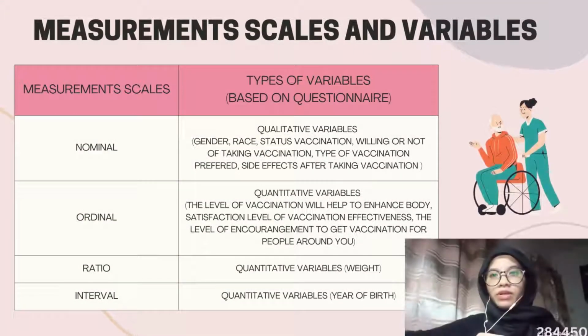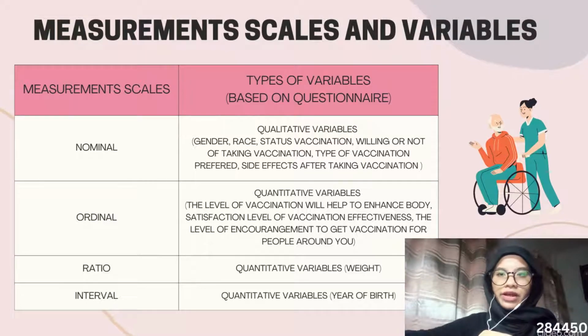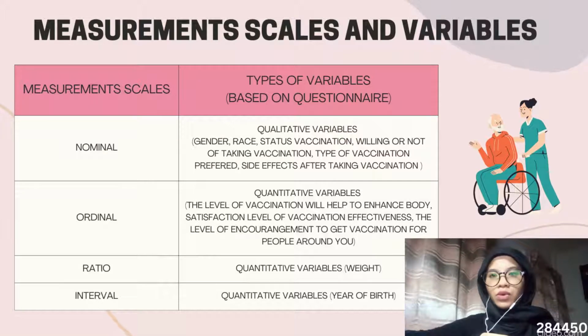Next, I will explain more about the measurement scales and types of variables that we use in our research method. The first measurement scale that we use is the nominal scale, and the type of variable is qualitative variables. The example questions that we use are gender, race, vaccination status, willing or not to take vaccination, type of vaccination preferred, and the side effects after taking vaccination.